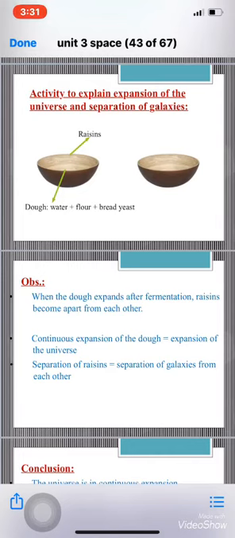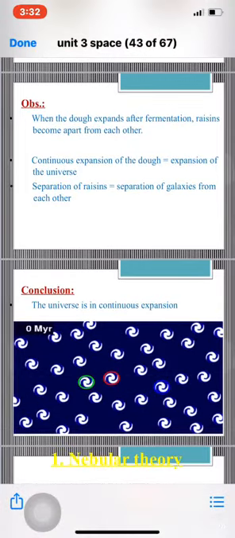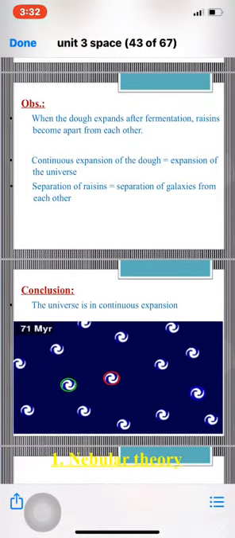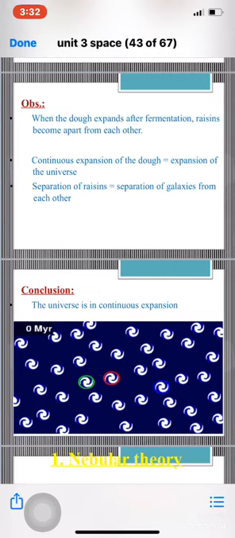The continuous expansion of the dough is the expansion of the universe. The separation of raisins is the separation of galaxies from each other. It's the same as what happens in the universe. So the conclusion is the universe is in continuous expansion. All the time the universe is expanding and the galaxies are moving away from each other.